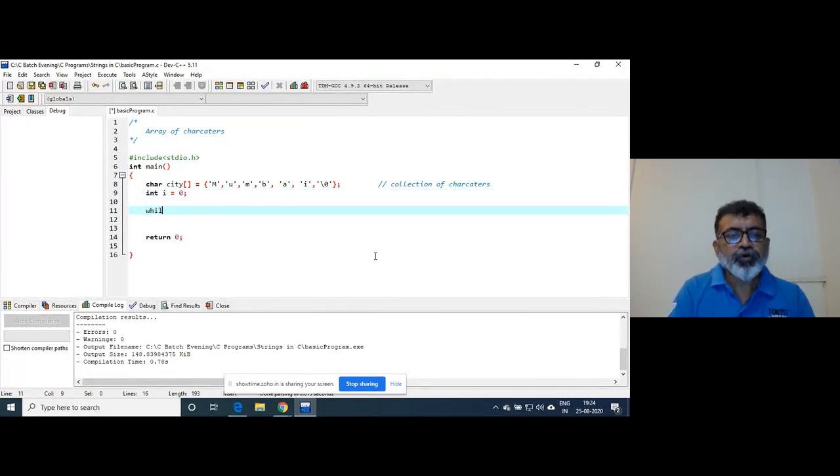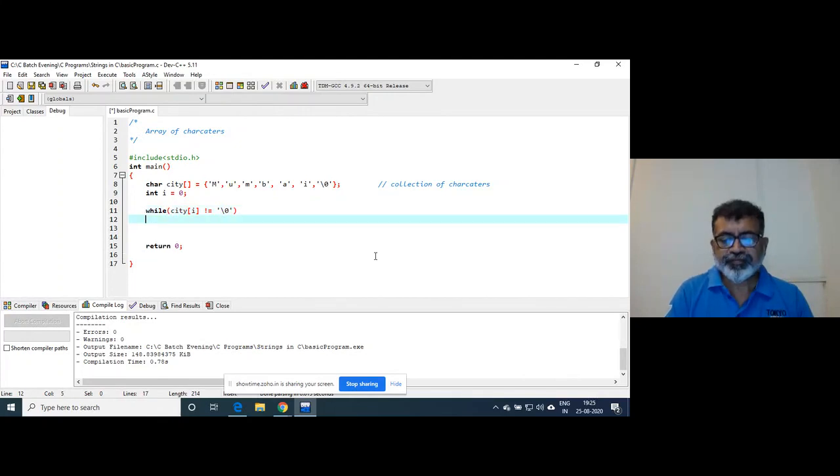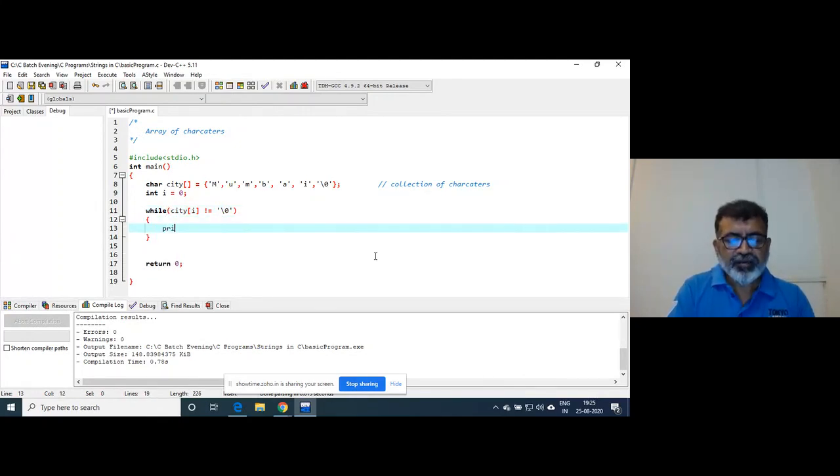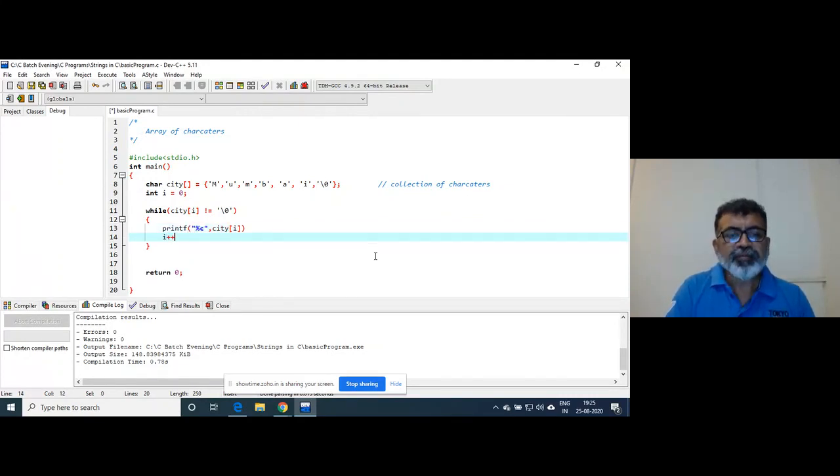I can write while ct of i not equal to slash 0, I can write printf percent c, ct of i, and i plus plus.